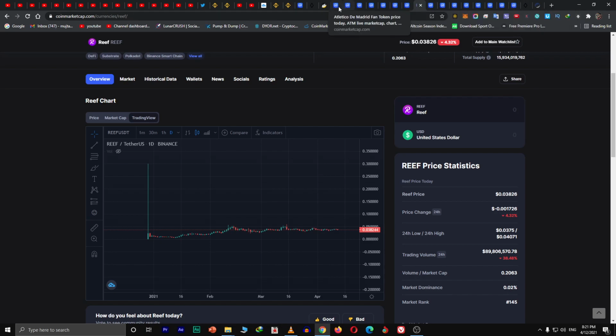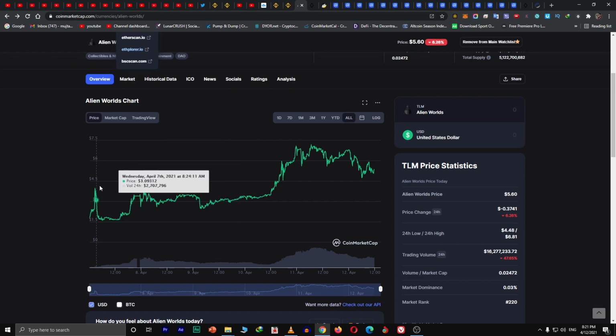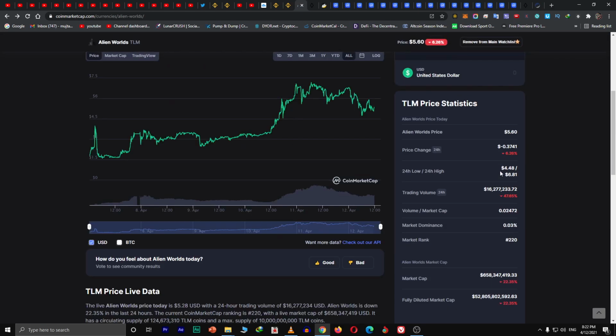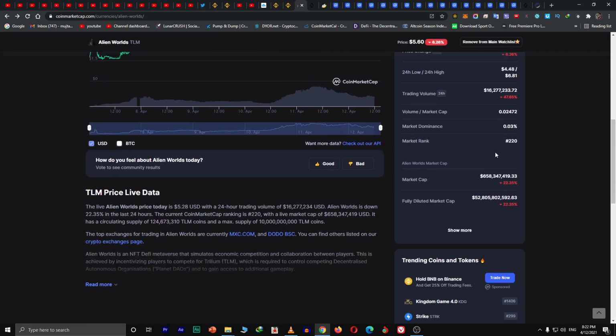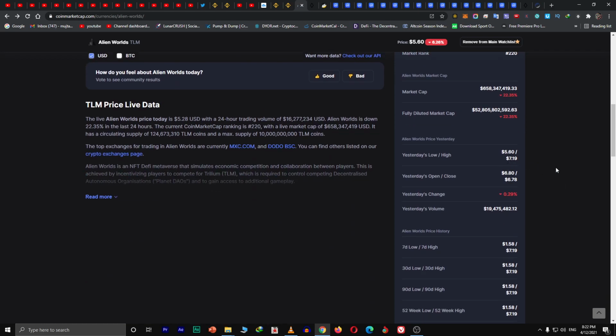But this token ALM, this token has already gone up high to $5 to $6, and the all-time high, sorry, let me check the all-time high here, 7.1.